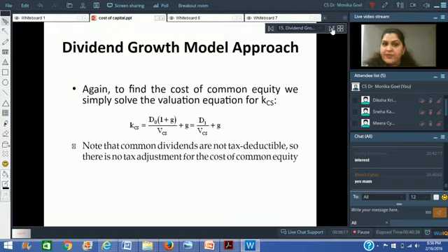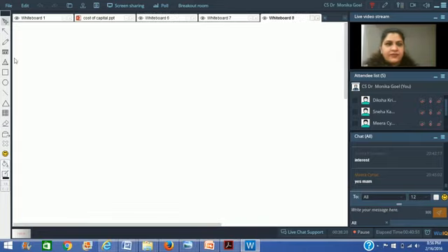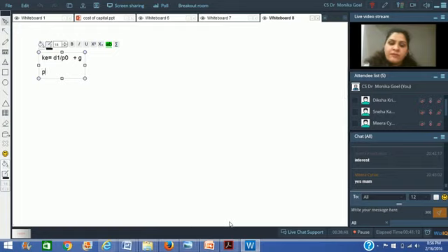What is your expected dividend in the future? Not the rate of return. What is your expected dividend in the next year, divided by the present value of the common stock, plus G, the growth rate. Right? So how does this equation come into existence? I said cost of equity is equal to D1 divided by P0 plus G, right? Now you would ask how we came up with this.